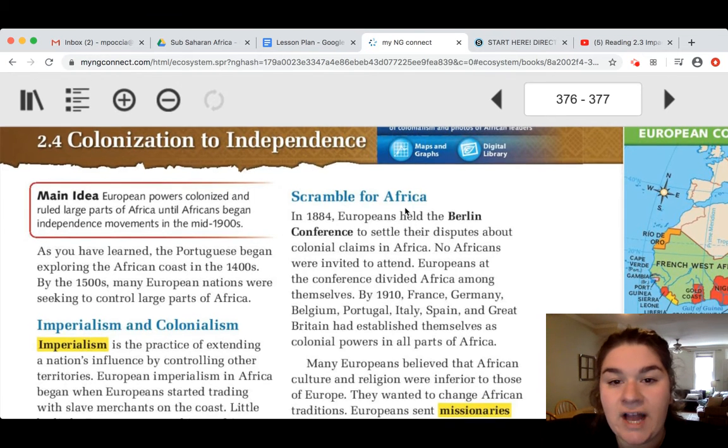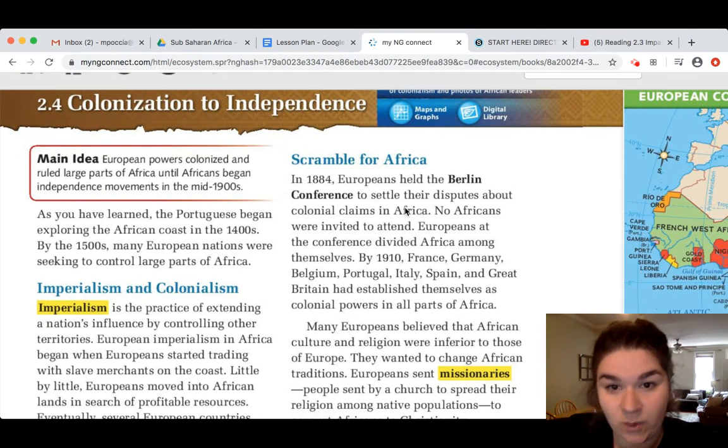Scramble for Africa. In 1884, Europeans held the Berlin Conference to settle their disputes about colonial claims in Africa. No Africans were invited to attend. So the people that the European colonies were controlling didn't even have a say in what was going to happen to their land and their people.